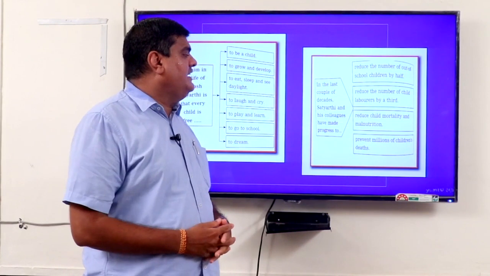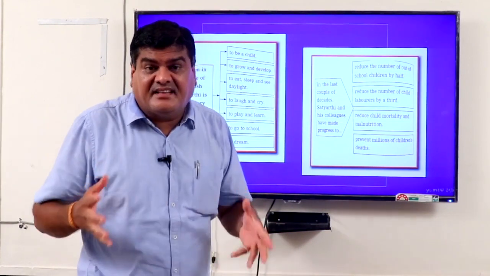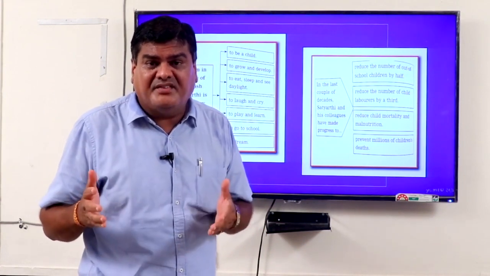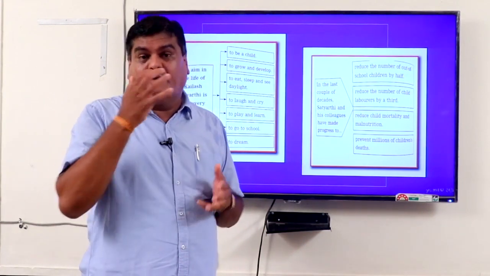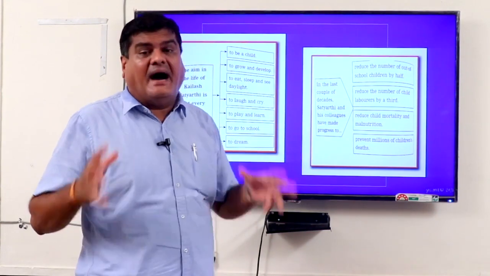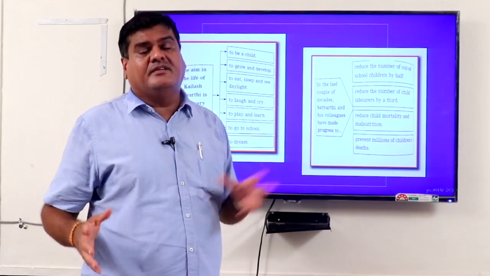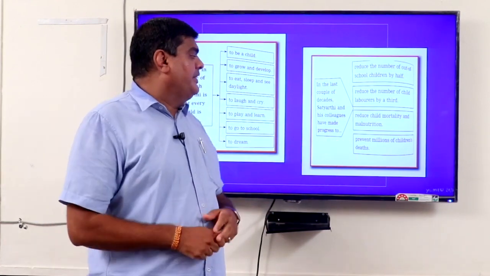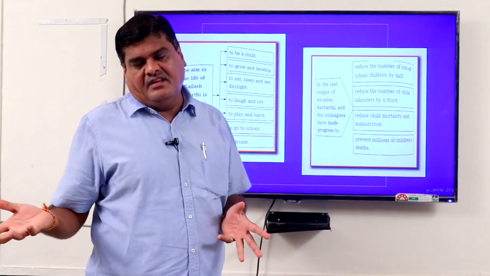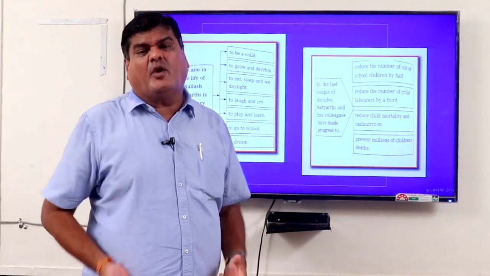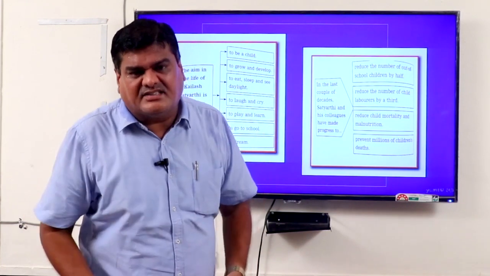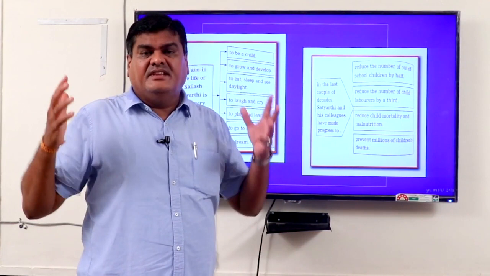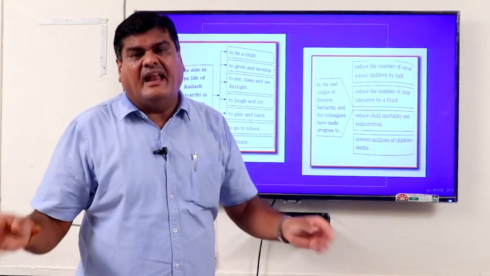Reduce child mortality and malnutrition. The death rate of small newborn boys is very high in our society, in our country. So this part is very important. Hence Satyarthi has done tremendous work on that. The next one is to prevent millions of children's deaths. Because of the working child problem, children do not get the chance to survive, and because of various circumstances, they have to suffer in life.